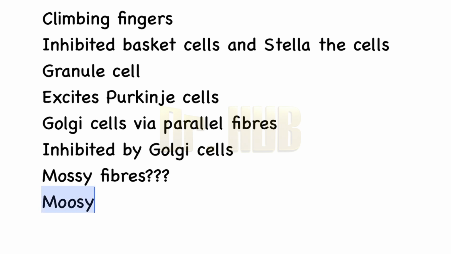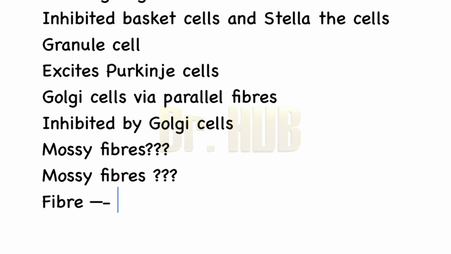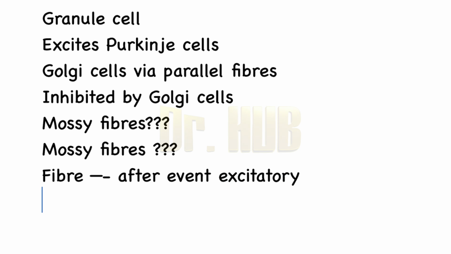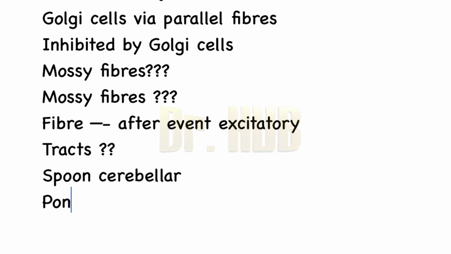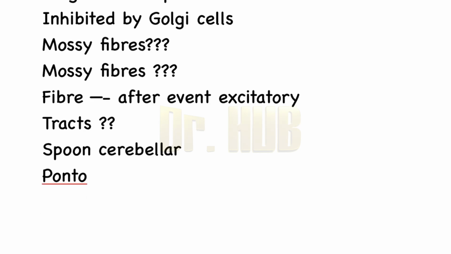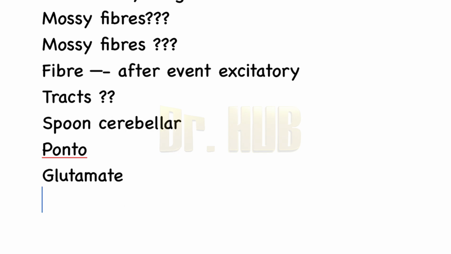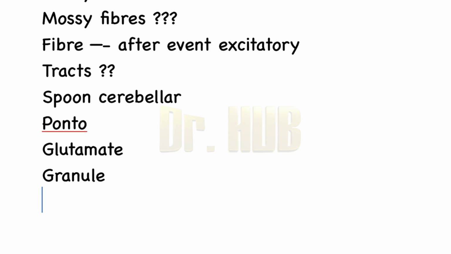Next we look at the mossy fibers. Under the mossy fibers, what is the fiber type? It is afferent and it is excitatory. What are the tracts? The tracts are the spinocerebellar and the pontocerebellar. It transmits glutamate. The termination is on the granule cell, and they excite the granule cells to discharge via the parallel fibers.